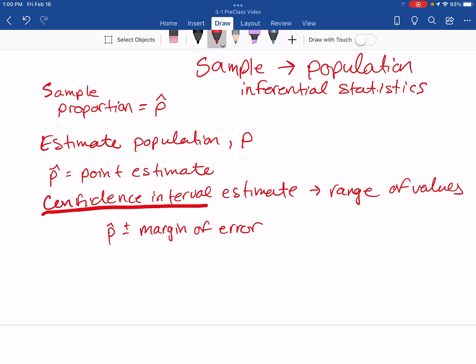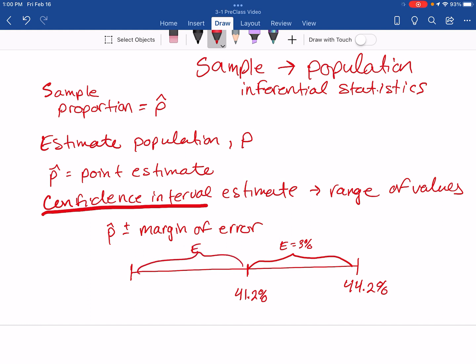Yeah. So I'm going to get a number line. Here's 41.2%, and that's what our sample said. Then if I add that margin of error, which was 3%, that would make 44.2% for our upper limit. And then we just subtract it down there. If I subtract that margin of error, then that would be 38.2%.